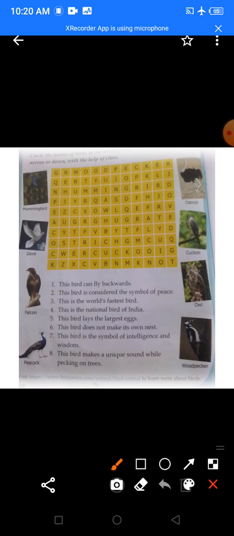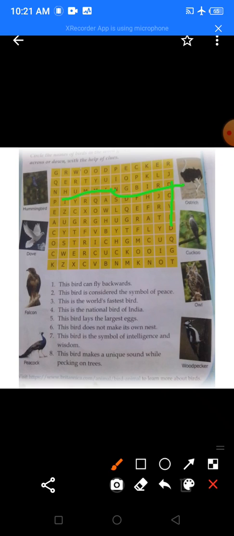Now, we will repeat the questions. This bird can fly backwards. This is a hummingbird. Here is the hummingbird. Then, this bird is a symbol of peace. Which bird is this? This is a dove. Then, this is the fastest bird. You know, it is a falcon.